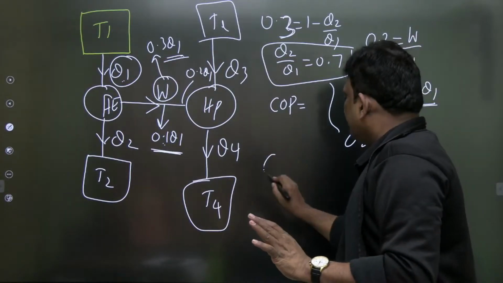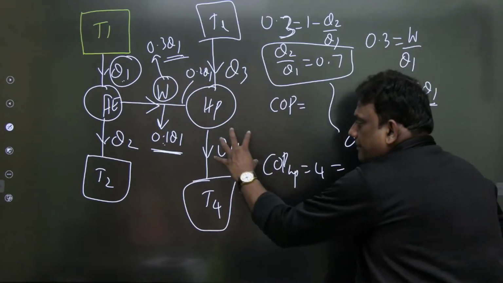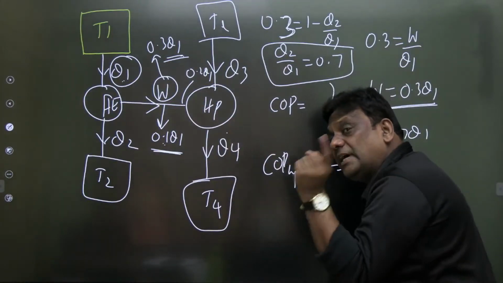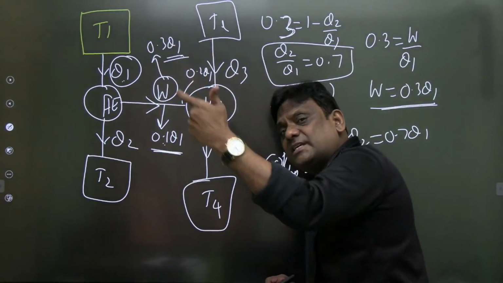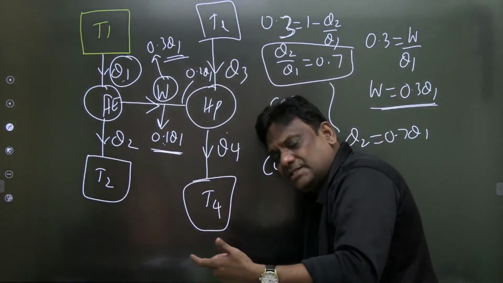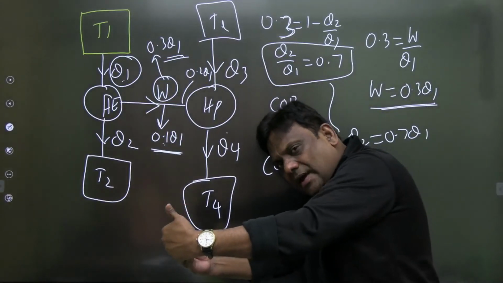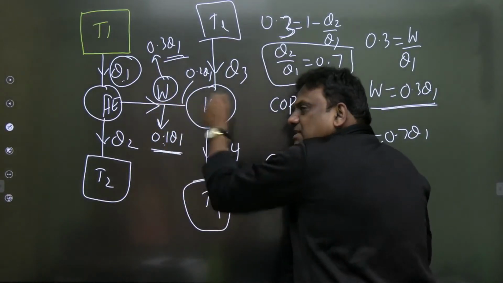Absolutely. Now look. COP of heat pump is equal to 4. And what is COP? Desired effect by input. Now the input is not W, unlike the previous case. In the previous case, all the input was given to the heat pump. But in this second case, some of the work is obtained as output and the remaining is given as input.